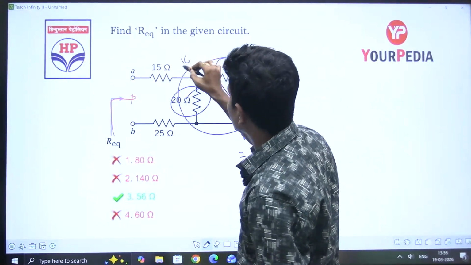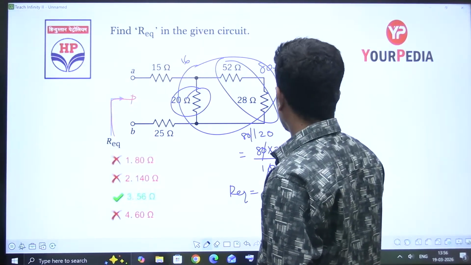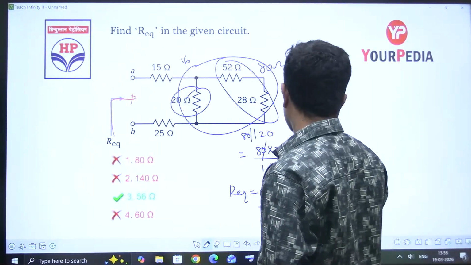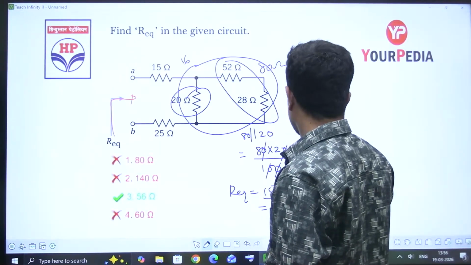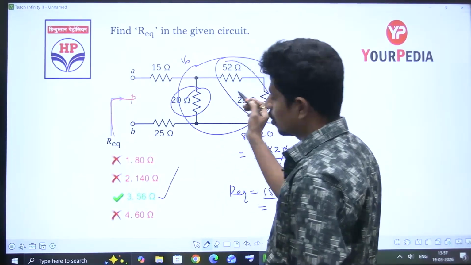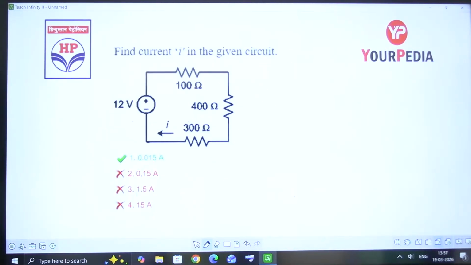Now R equivalent is equal to 15 plus 25 plus 16. 15 plus 25 is 40. 40 plus 16 is 56 ohms. Yes, it is 56 ohms. Right? Clear?